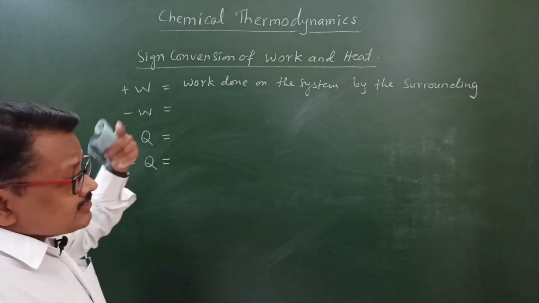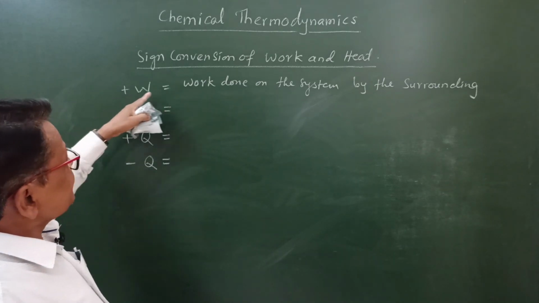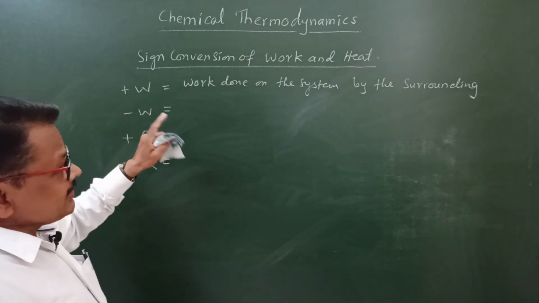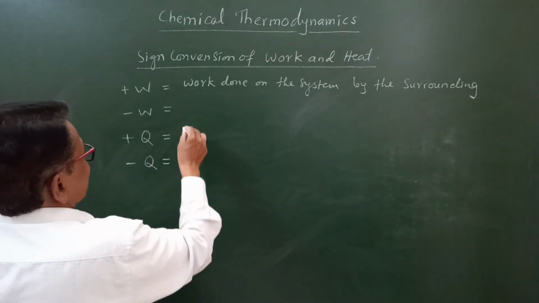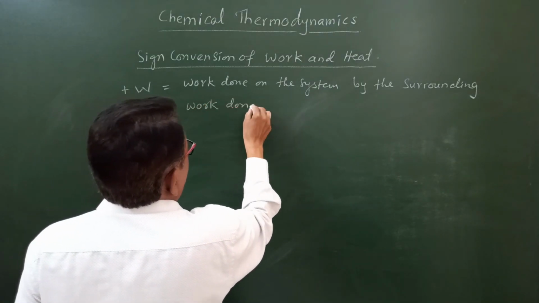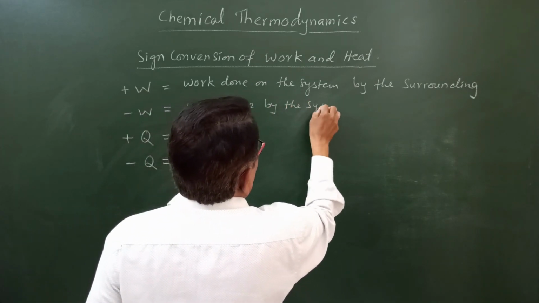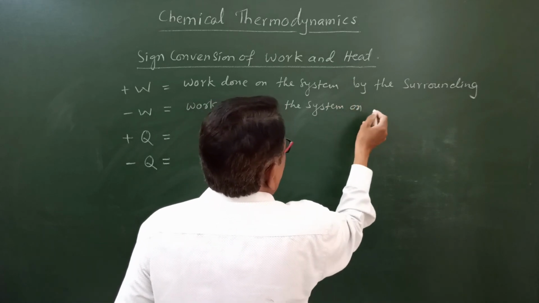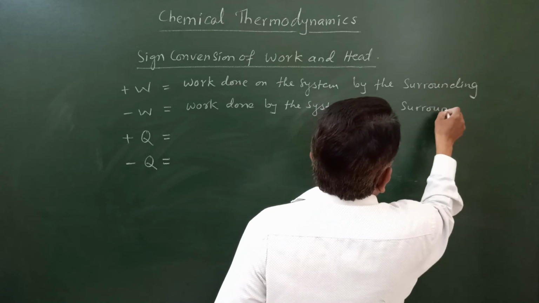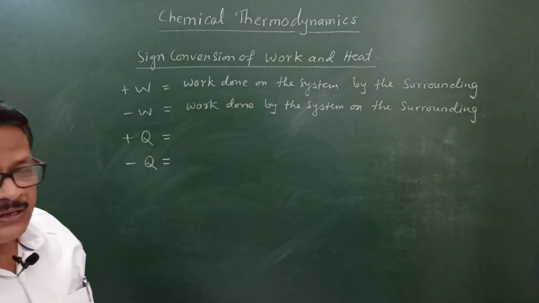Work is done by the system on the surrounding. You see here, work done on the system means work of compression, and work done by the system on the surrounding means work of expansion. Work done by the system on the surrounding, which is expansion work, is shown by a negative sign.